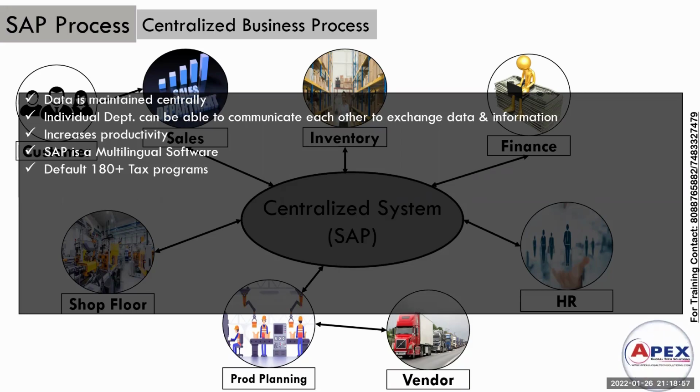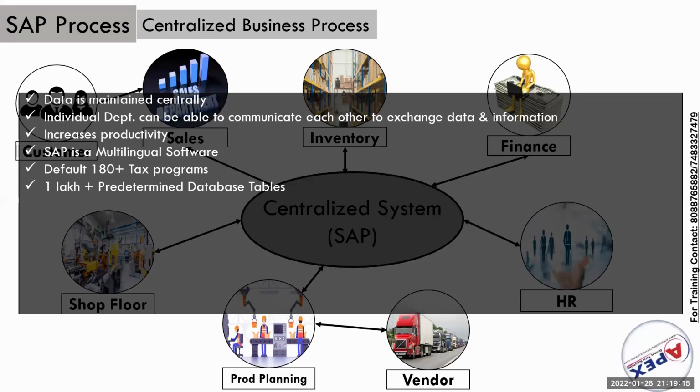The only thing is, whenever we create the data, we need to use a particular country. Automatically, it will take the tax with respect to the country. If you have selected India, it will take GST itself.